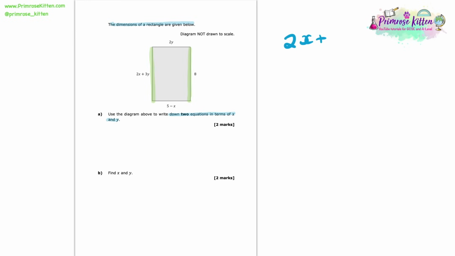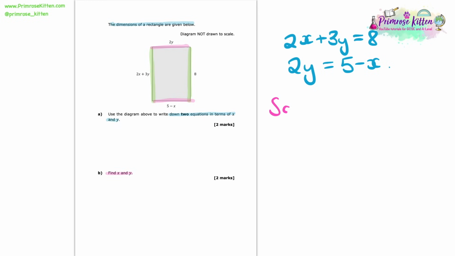We can say that the length 2x plus 3y is actually equal to 8. And the same with the other two sides as well. We can say that 2y is equal to 5 minus x. And by doing that, very simply, we have our two equations in terms of x and y.